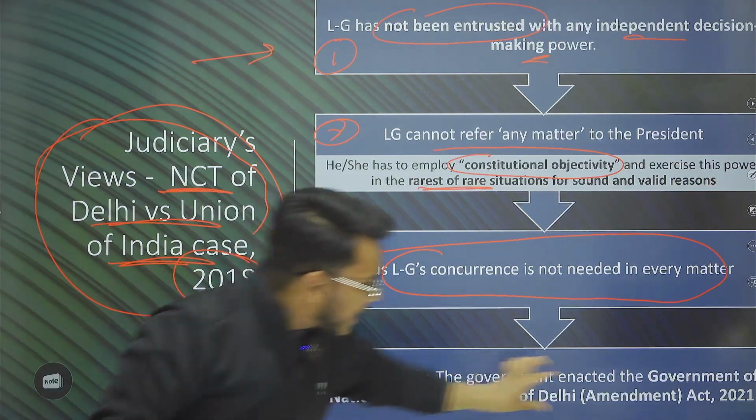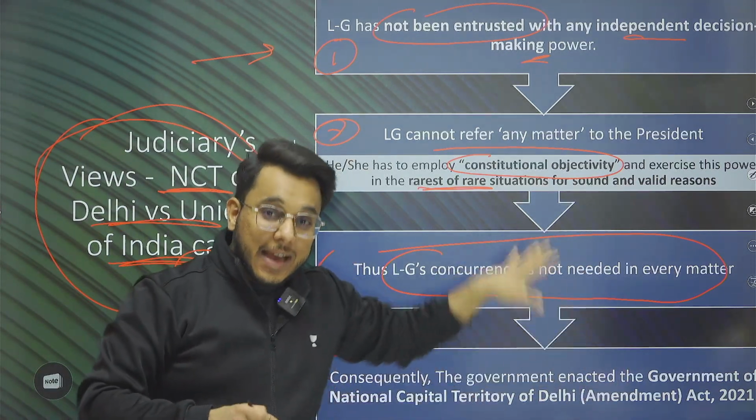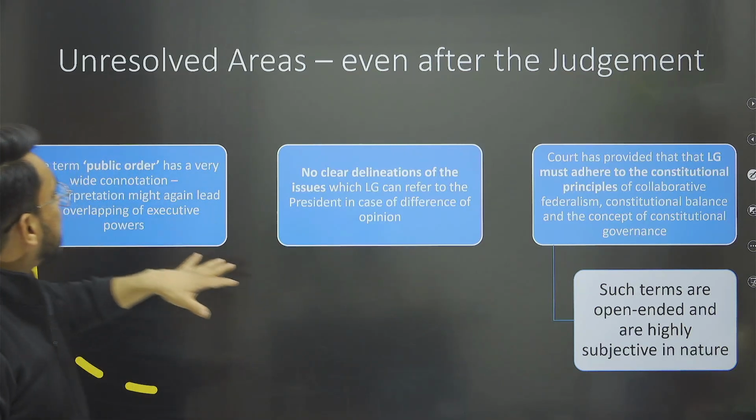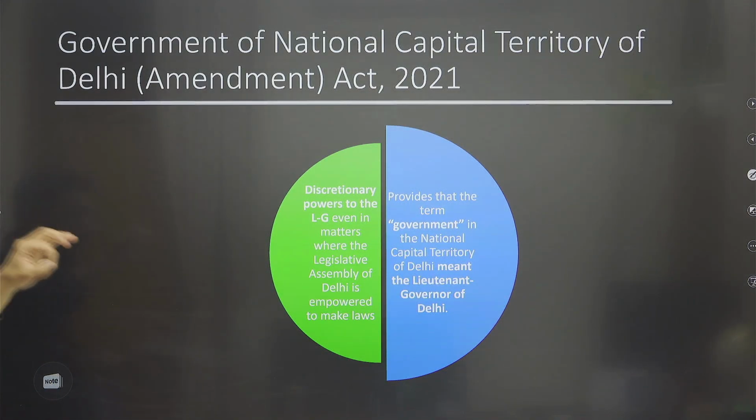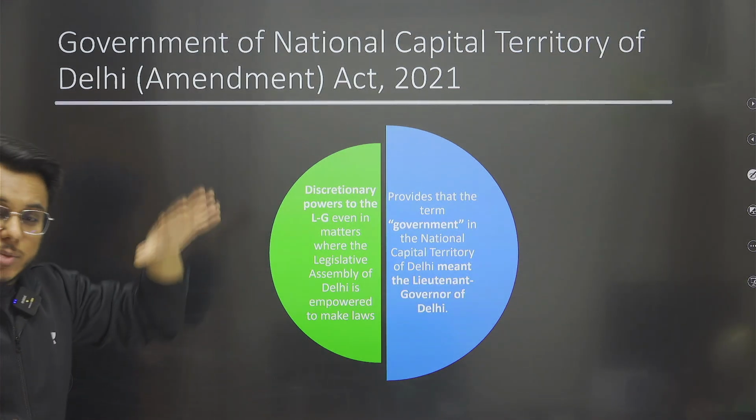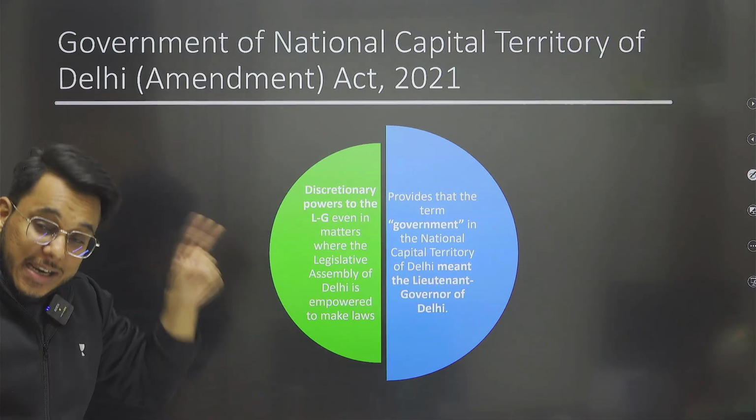Recently, the government came out with the Government of National Capital Territory of Delhi Amendment Act. In this particular act, all these particular matters have been nullified. Now, the Supreme Court judgment, as I told you, reduced the scope of the LG's powers and gave a lot of autonomy to the elected government of Delhi.